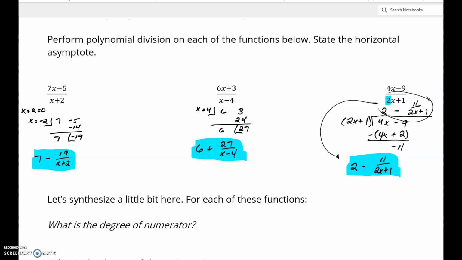Okay? Now, we also need to find the horizontal asymptotes of each. To do that, we're again going to go to Desmos. We'll put them into Desmos and see if we can find the horizontal asymptotes. So feel free to pause this video, jump into Desmos, type these functions in, and then we'll look at the functions one at a time.